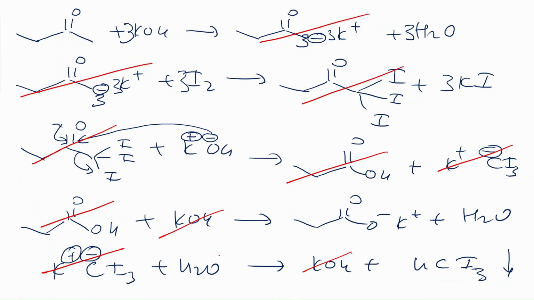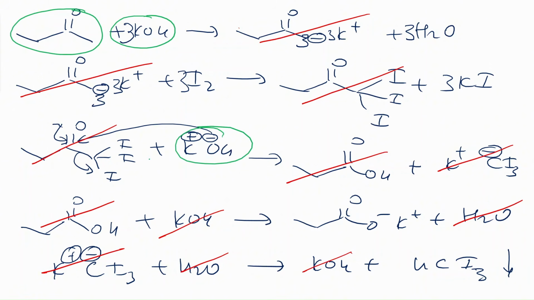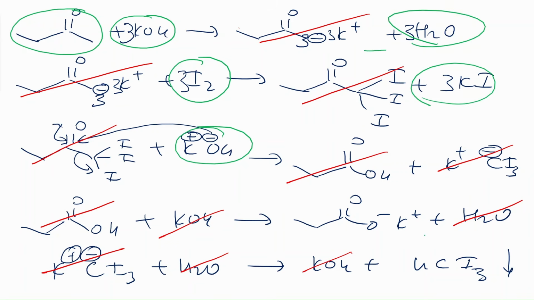Potassium hydroxide here, H2Os are here, canceling out each other. And basically that's it. So you end up with 1 molecule of initial methyl ketone, 3 plus 1, 4 potassium hydroxide, 3 molecules of iodine to give you 3 molecules of water, 3 molecules of potassium iodide.